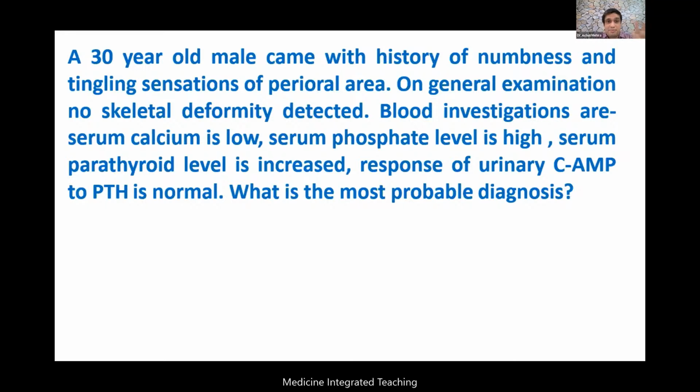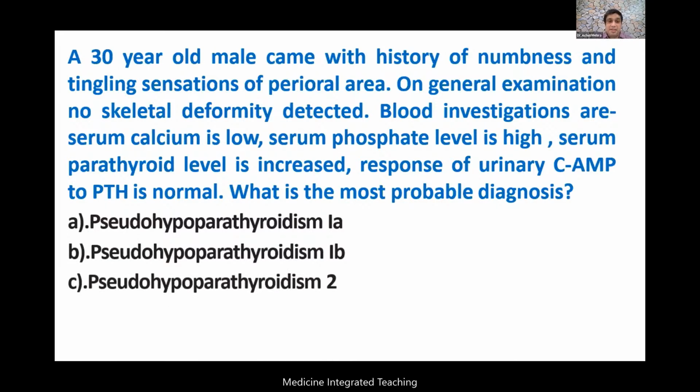Looking at the background, I've got a patient who has hypocalcemic symptoms. He's hypocalcemic. And most important, the serum PTH is high, but the urinary cyclic AMP response to PTH is normal. That means PTH is somewhere able to generate cyclic AMP as a second messenger for its work to be done. But still we find the PTH has gone up, and most important, the calcium in the patient has gone low. Now, what is the most probable diagnosis? Is it a case of pseudo-hypoparathyroidism type 1A, type 1B? Is it pseudo-hypoparathyroidism type 2? Or is it pseudo-pseudo-hypoparathyroidism?